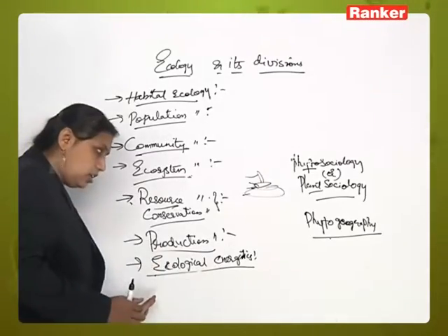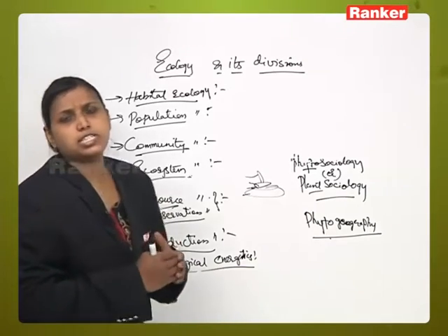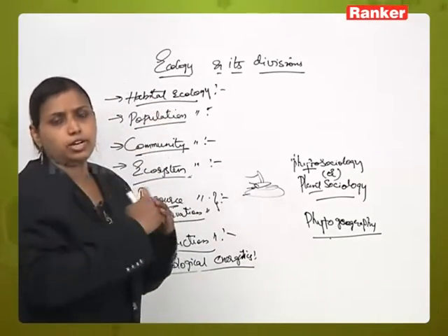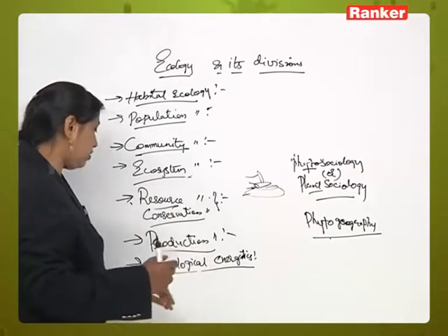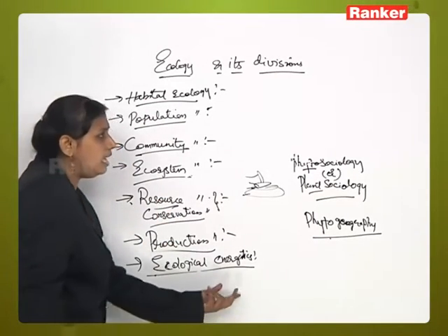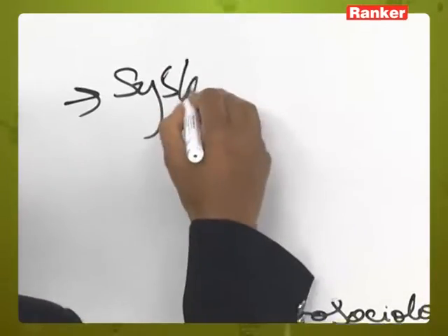So in ecological energetics, we will study how much energy is conserved at each level, and if it is conserved, how it is transferred from one trophic level to the other in an ecosystem. That type of study is called ecological energetics. Next is systems ecology.